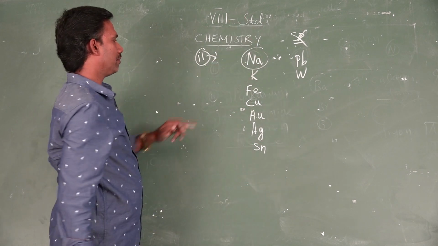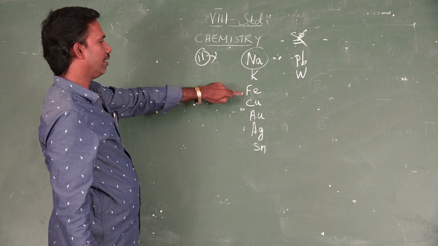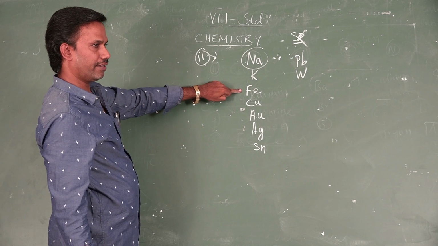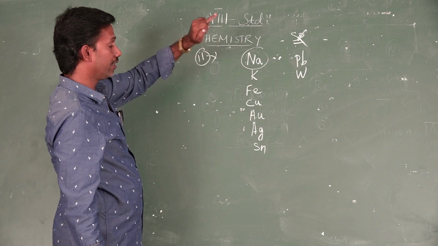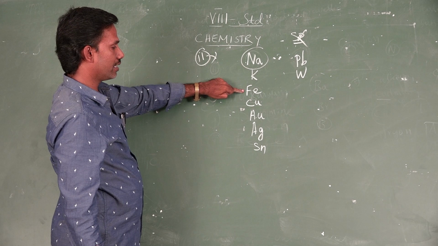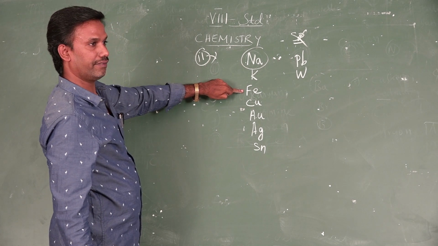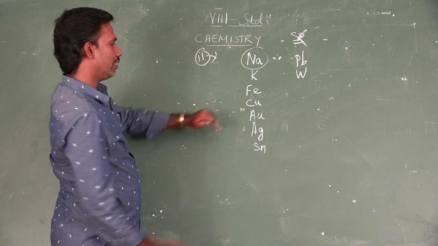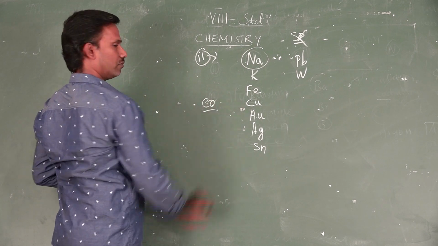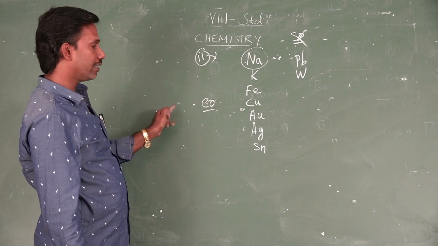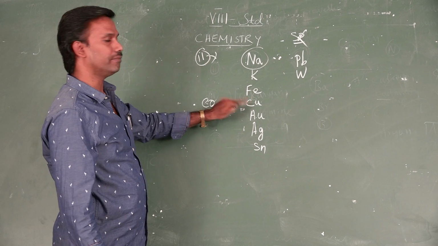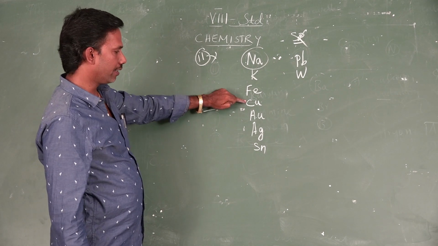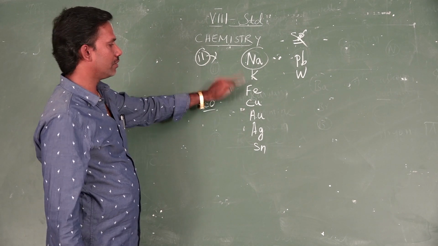Sodium, natrium; potassium, kalium, K. Iron, Ir is not given for iron; Ir, iridium, we will give. Instead of that, the Latin word ferrum, Fe. Copper, if you expect Co, but here Cu is given, cuprum. So the Latin word for copper is cuprum.